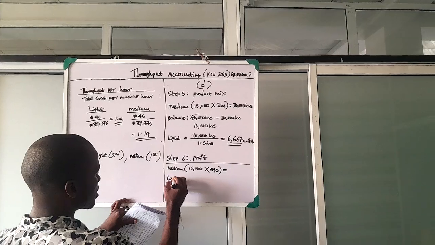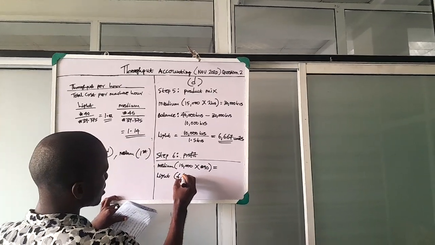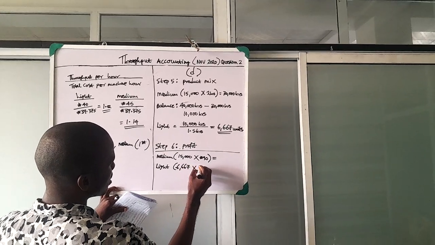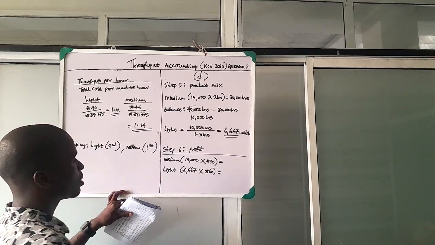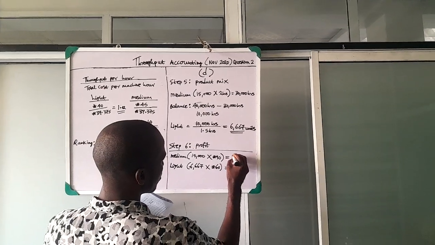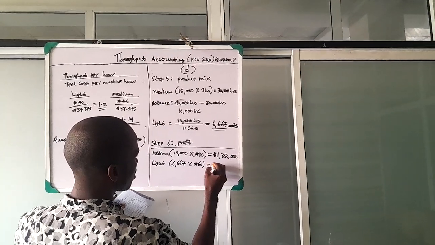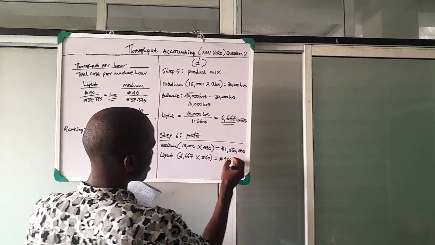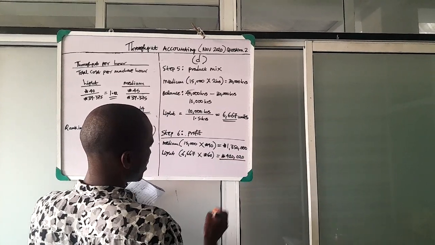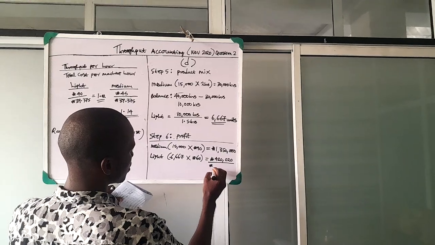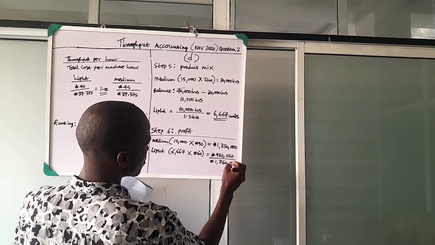Then for light, 6,667 units times the throughput of 60 naira. The first one is 1,350,000. The second one, 420,020 naira. If you add them, we'll have 1,770,020 naira.